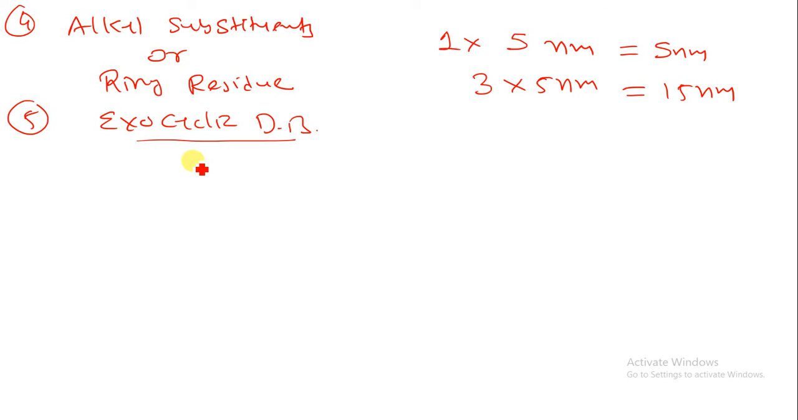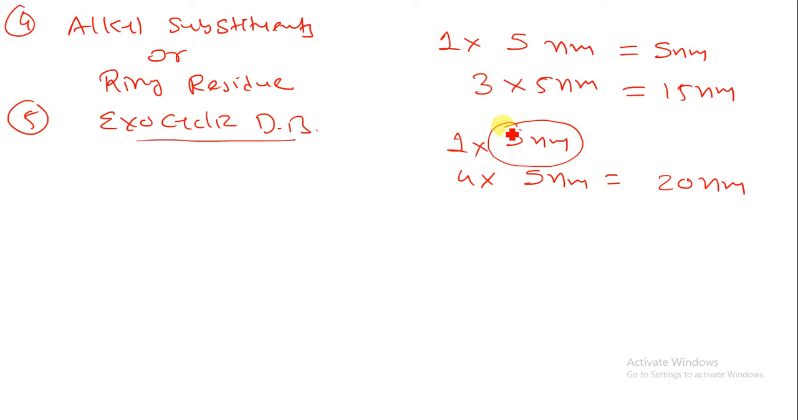Suppose I am calculating the exocyclic double bond, then I have to add 5 nanometer for one exocyclic double bond. If I have 4 exocyclic double bonds, then I have to multiply by 4, and we have to add 20 nanometer. For one exocyclic double bond you just have to add 5 nanometer. Whatever the number of exocyclic double bonds present in the structure, 4, 3, 2, you just have to multiply by that. Now the sixth one, that is the double bond conjugation.